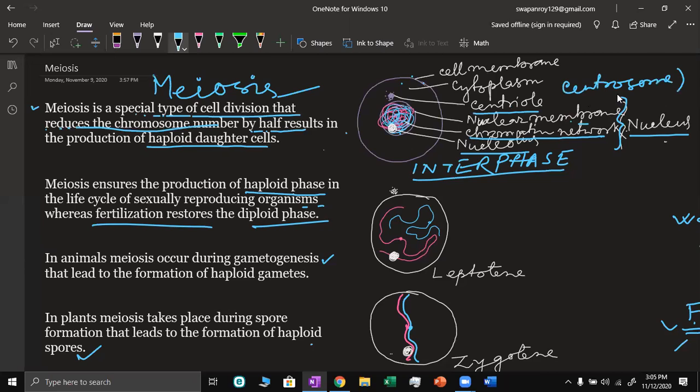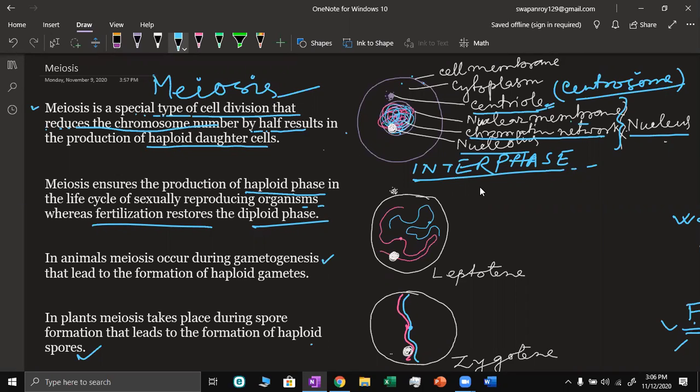The centrosome is clear, very near to the nucleus, but it is in the cytoplasm. And we know from mitosis that centrosomes are made of centrioles. From one centriole, two centrioles are produced. That is, it is replicated during the S phase. So we will see this now.